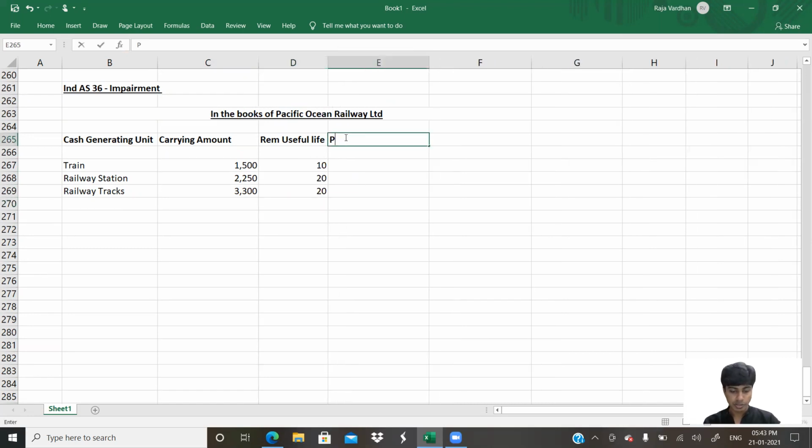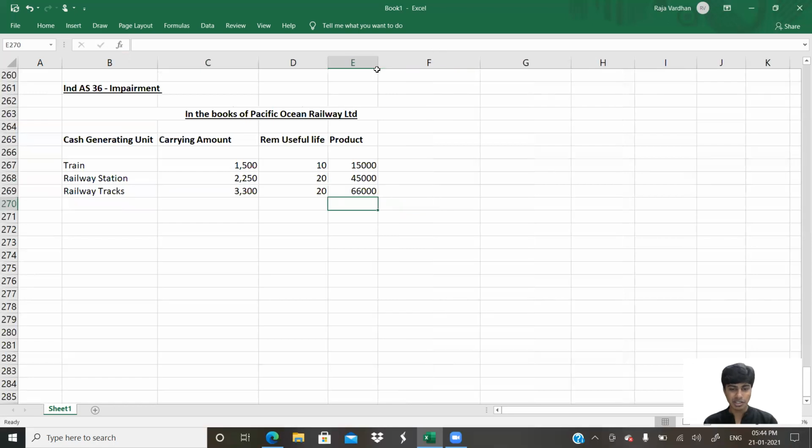Now we'll find the product. Simple. This is equal to this multiplied by this. That's it. Now I'll find the total. I'll take the weights. I can take the weights to be little lesser, or we can keep it as the same thing, 1500 only. I can take the total here. So these are our weights. Don't forget. Now allocation of corporate asset.